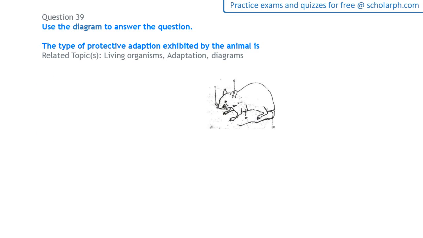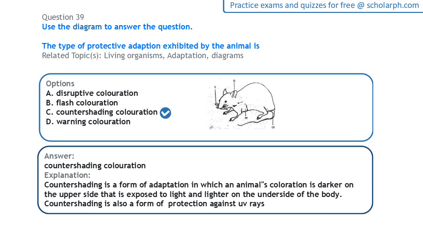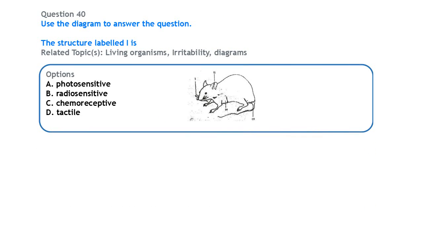Next question, we have a diagram. The type of protective adaptation exhibited by the animal is counter shading. We have it on animals like rats and rabbits. What happens is that the color of the upper part of the animal, this part, the appearance part of it, is going to be darker than the color of the underside of the animal. The reason you have that darker coloration here is to protect the animal from the ultraviolet rays from the sun. So that's counter shading coloration. It's a protective adaptation.